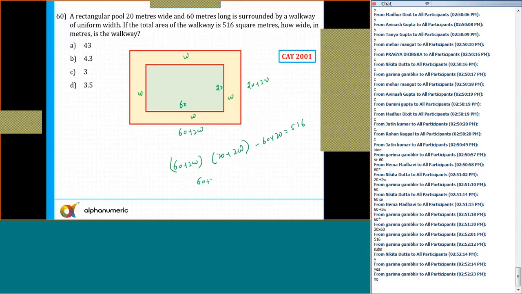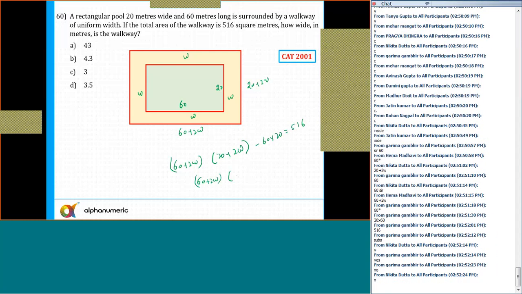Any doubts to anyone now in this question? So 60 plus 2W into 20 plus 2W is equal to 1200 plus 516, that is 1716. Further, if I say 30 plus W into 10 plus W, dividing by 2, 2 8s are 16, 2 5s are 10, and 2 8s are 16, so 858. And I think by putting W equal to 3, you'll get the answer. Are you all getting the answers?